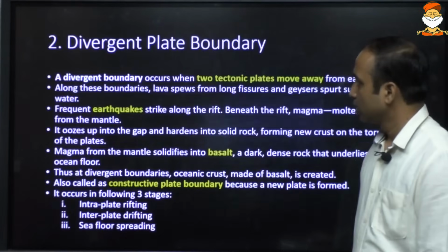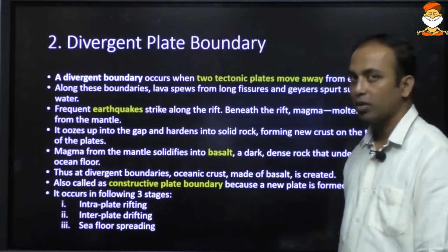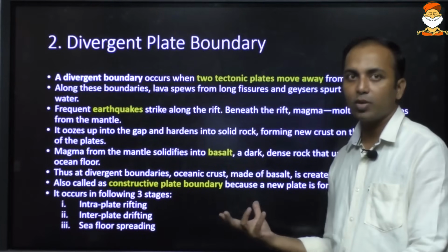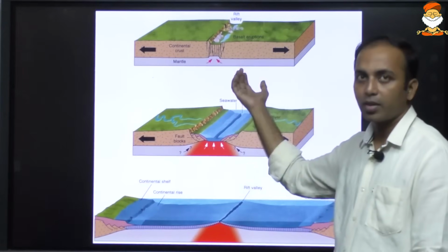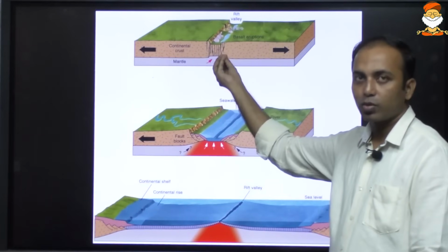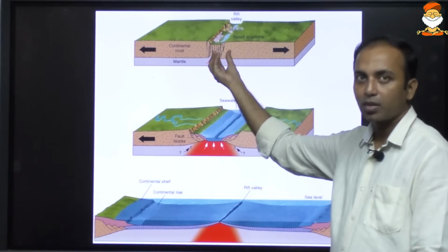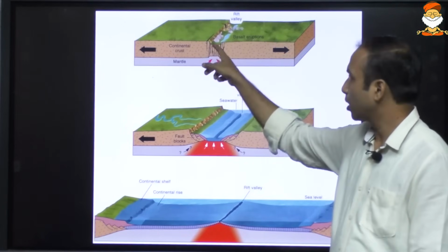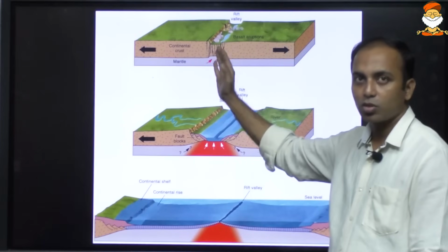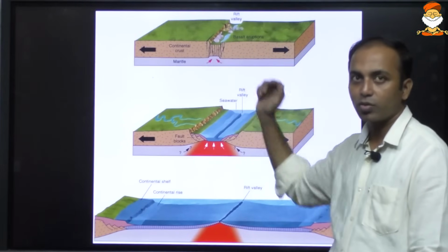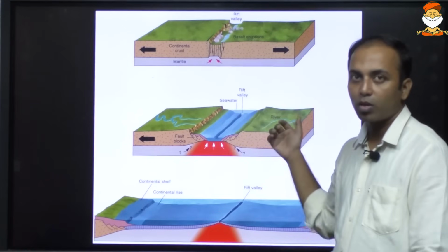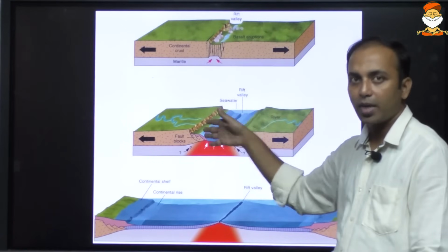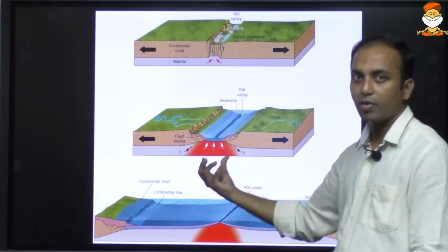Now, divergent plate boundary. Plates are moving away from each other, so within the plate a crack will take place first. The valley that is created is known as a rift valley. When this crack opens up, water from the adjoining sea may enter it, and it will lead to the formation of a narrow sea.